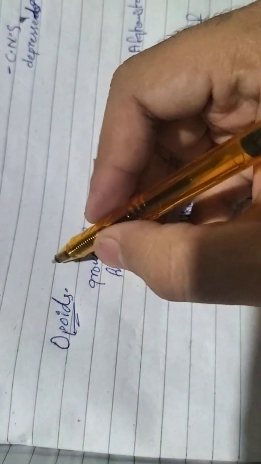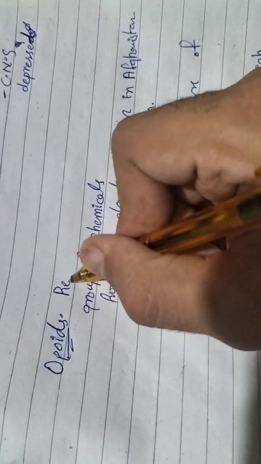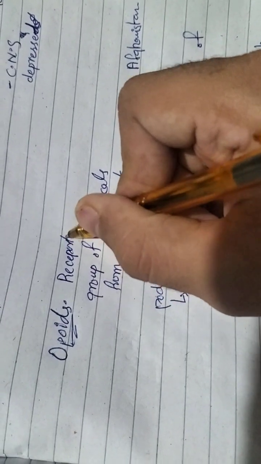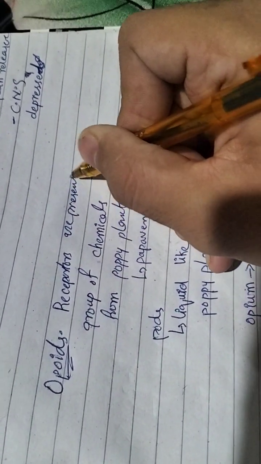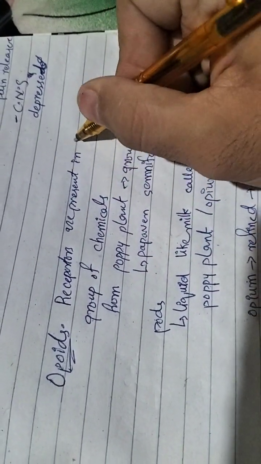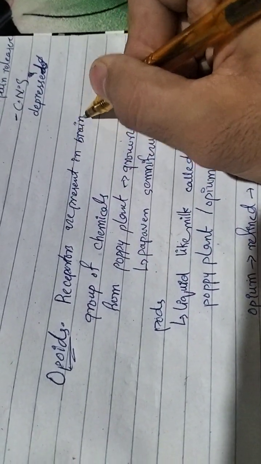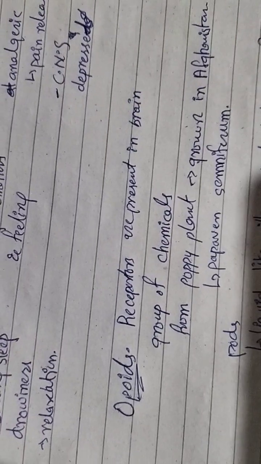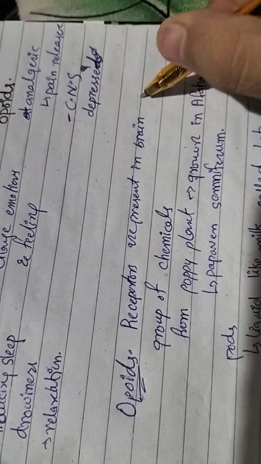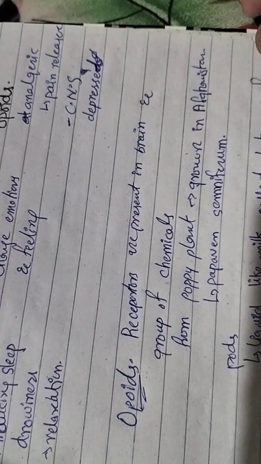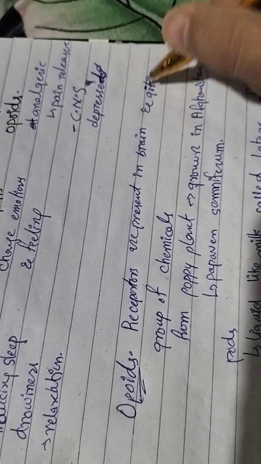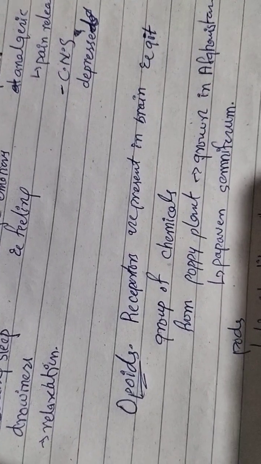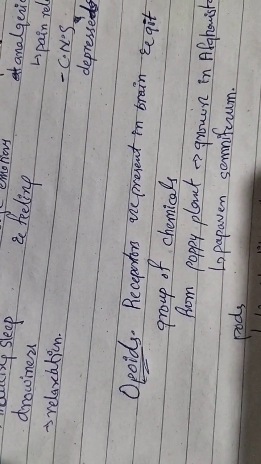So the receptors are present in the brain. One place is the brain, where the opioid receptors are present, and another is a digestive system part, the gut. So these are the two places in our body where opioid receptors are present.